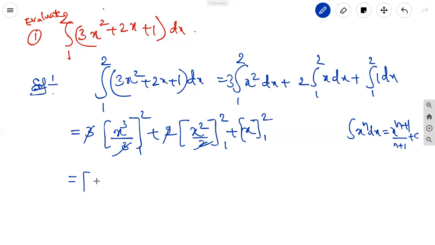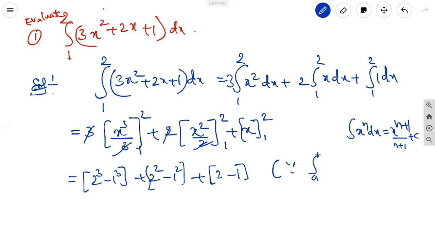Now we apply the upper limit: 2 cube minus 1 cube plus 2 square minus 1 square plus 2 minus 1. It is in the form of integral a to b of f of x dx equal to capital F of b minus F of a, where capital F of x is the function after integration.